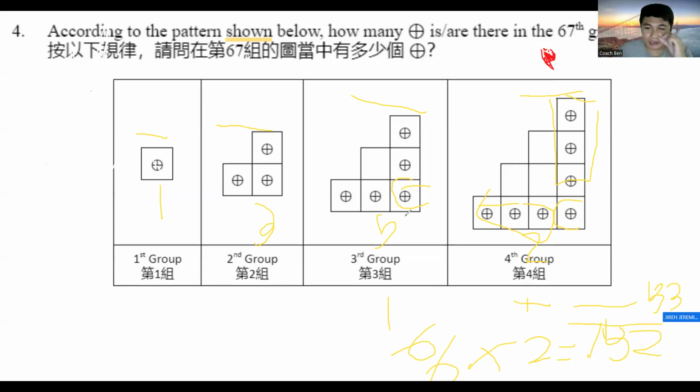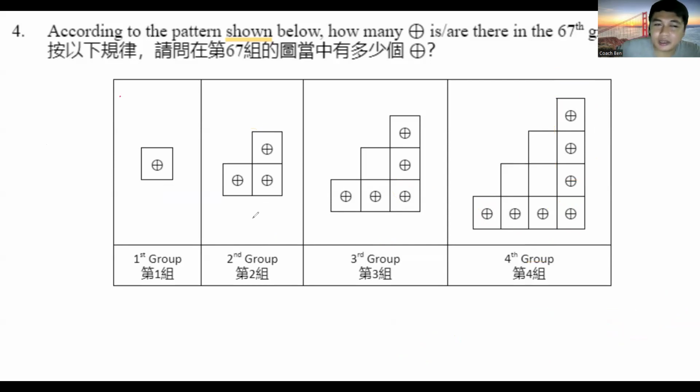Okay, very good. The answer is 133. Thank you for that, Jairah. There are many ways to figure out the pattern, but the most obvious one is that if the label of the group is n, then it is just 2n minus 1, and that will give you the number of symbols inside the figure.